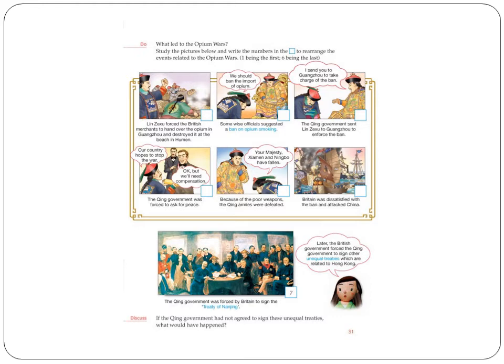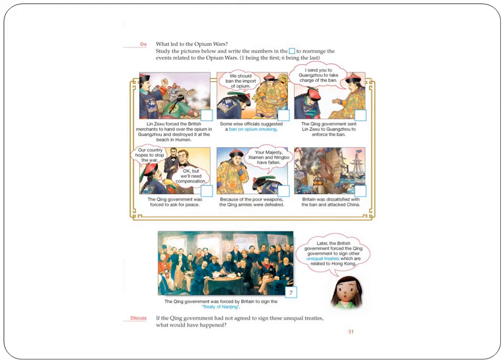Because of this, China lost the war, Britain won the war, and that's how the Chinese government was forced to ask for peace, and that is when the Treaty of Nanjing was signed, right? And so now here you have to pay attention to this one.